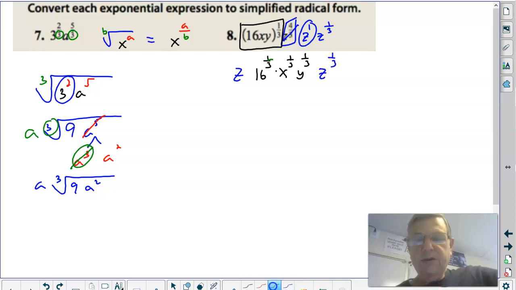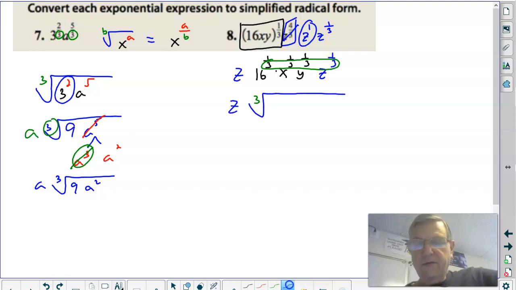Okay, notice these are all 3's. Now if they weren't, we'd have to get a common denominator so that we can get the same index. But they're all 3's, so we're good. So that's my index. Notice this z is still out in front, right? I have a 16 to the 1, x to the 1, y to the 1, z inside to the 1, right?